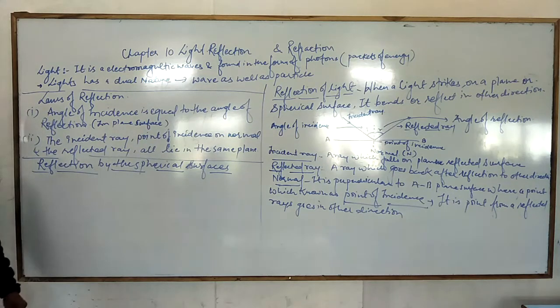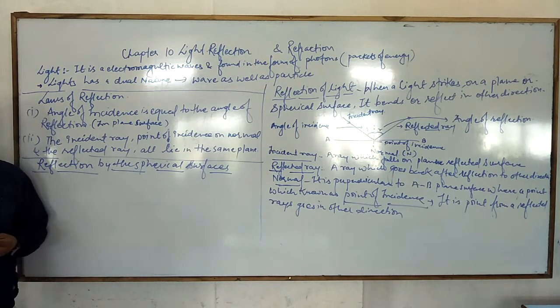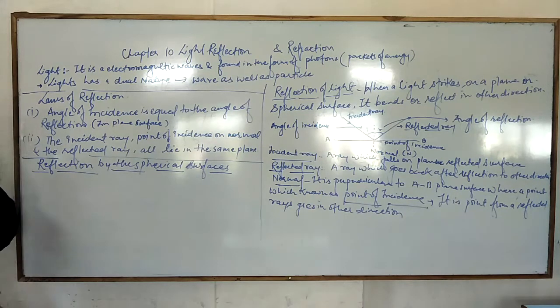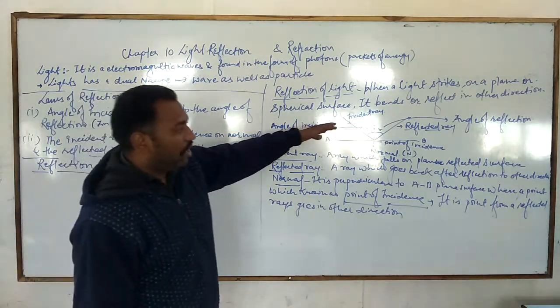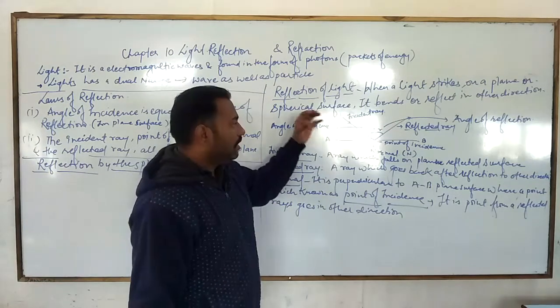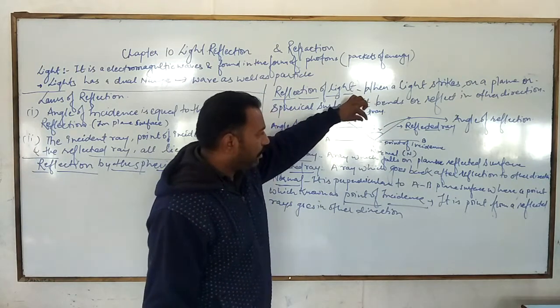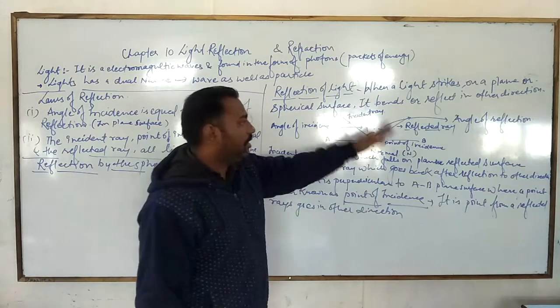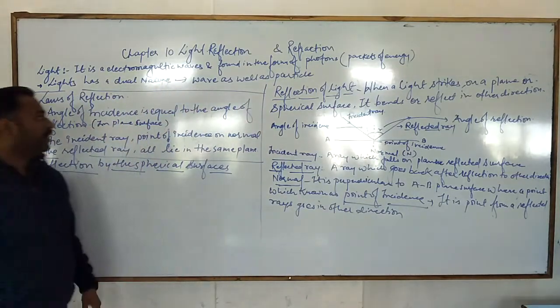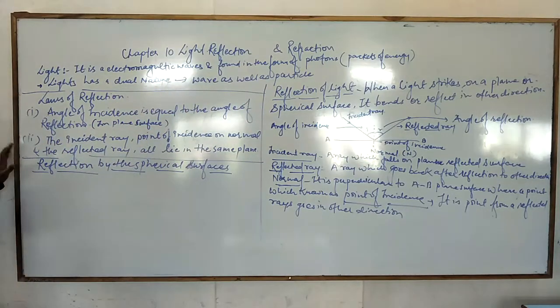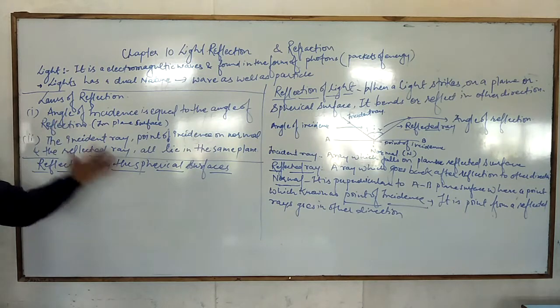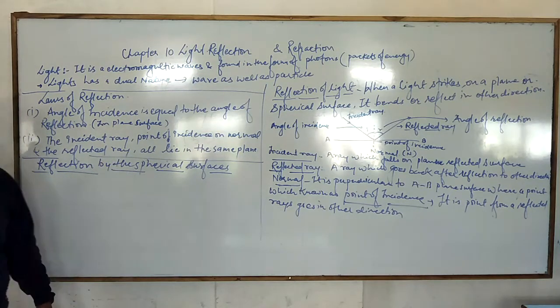You know about that, because when the surfaces are not plane, or are irregular, then the chances are that the angle of incidence is not equal to the angle of reflection, because the surface is not regular in position, and the angles will be made in a different way. So the angle of incidence is equal to the angle of reflection in the plane surface, it means only in the condition of a plane surface.